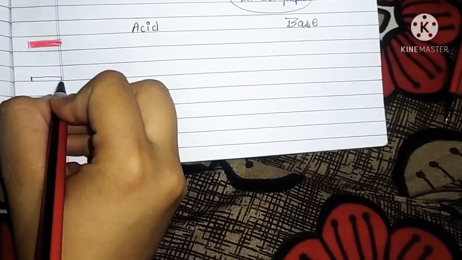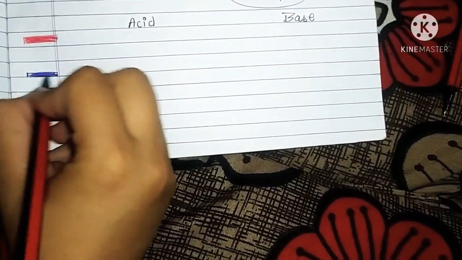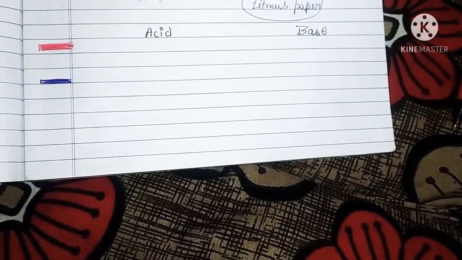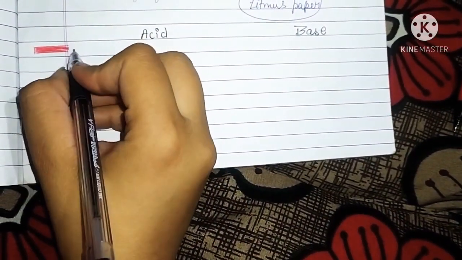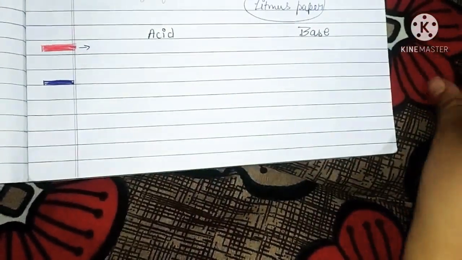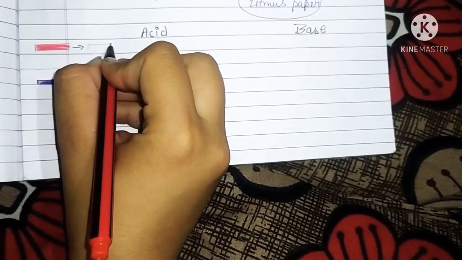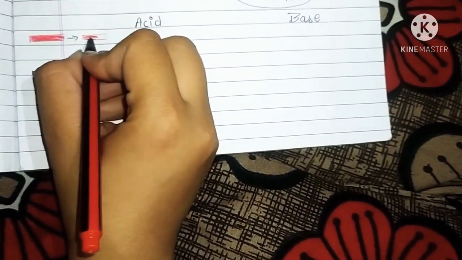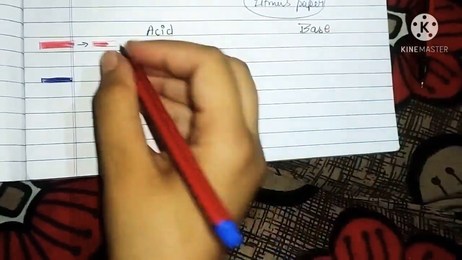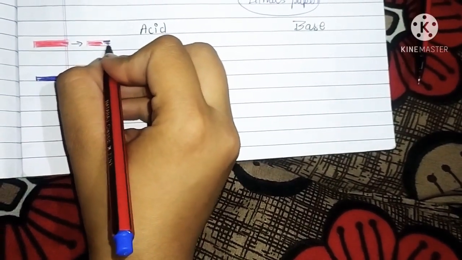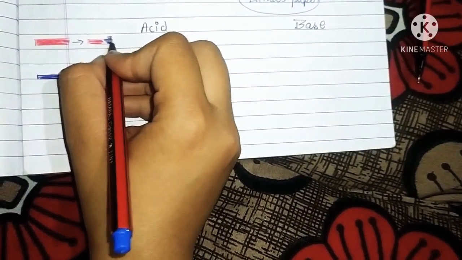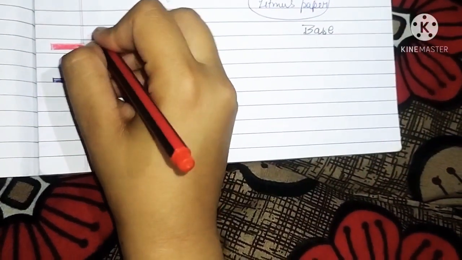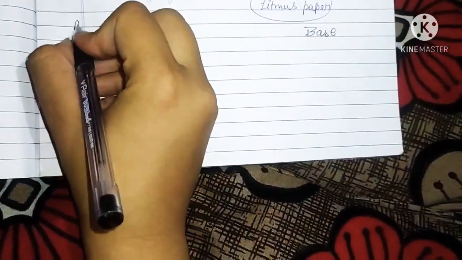And this is my blue litmus paper. If your red litmus paper changes into blue color like this, then your unknown substance is a base.